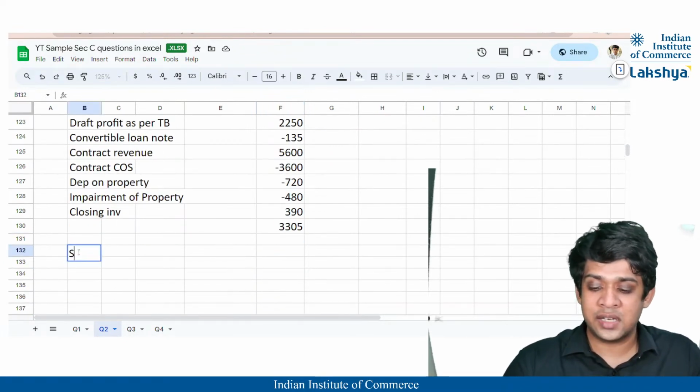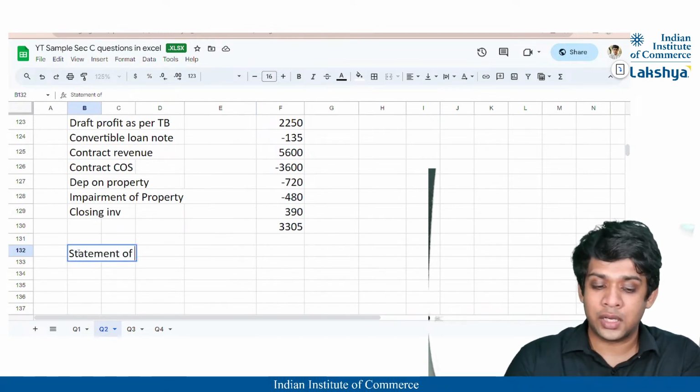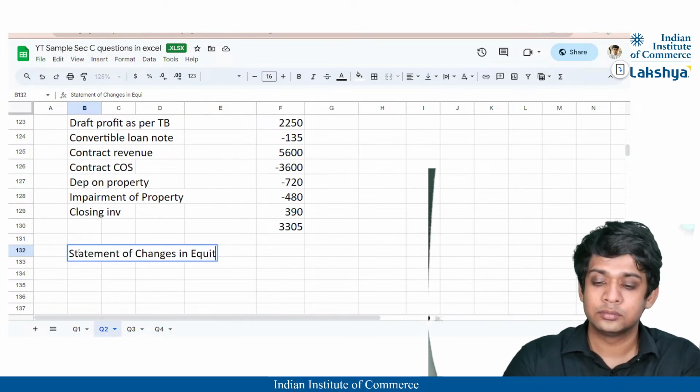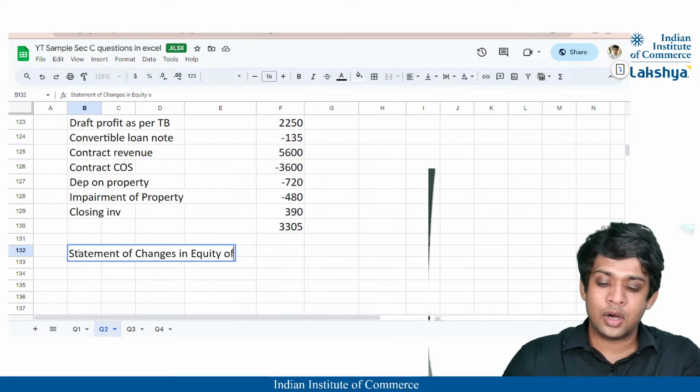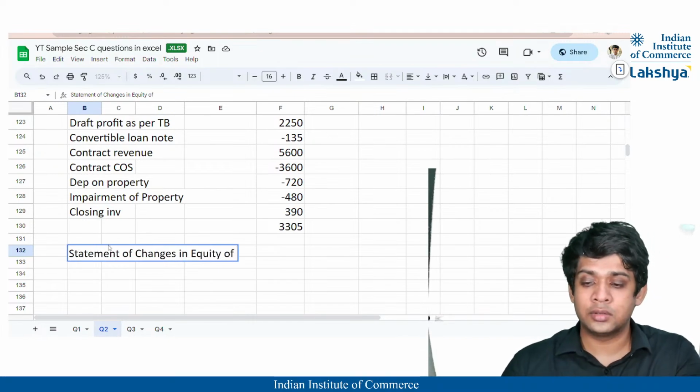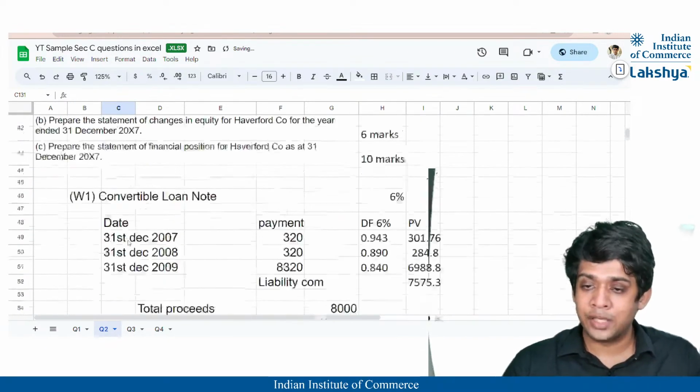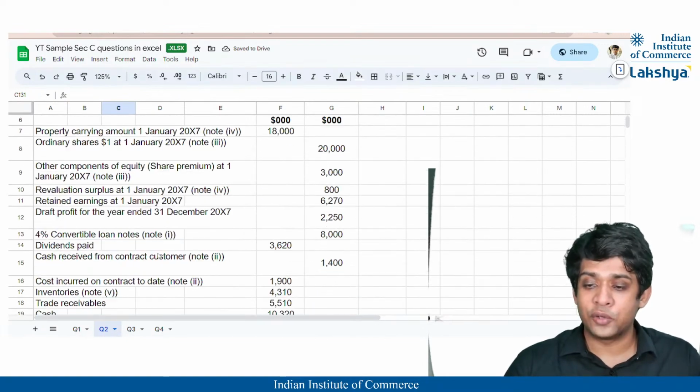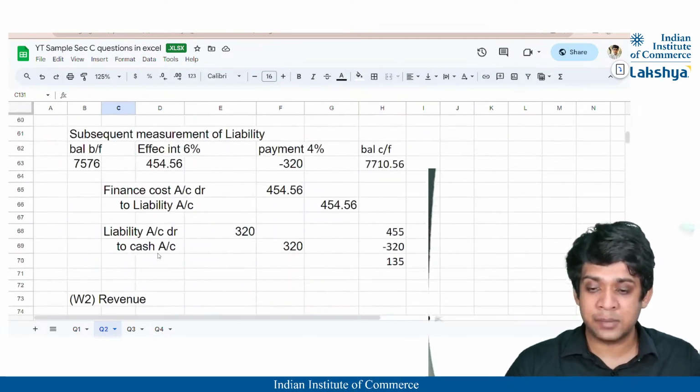Now, let us make the statement of changes in equity. Right? Or what is the name of the company? Haverford Company for the year ended 31st December 2007.